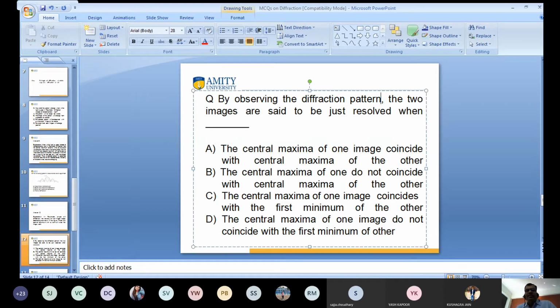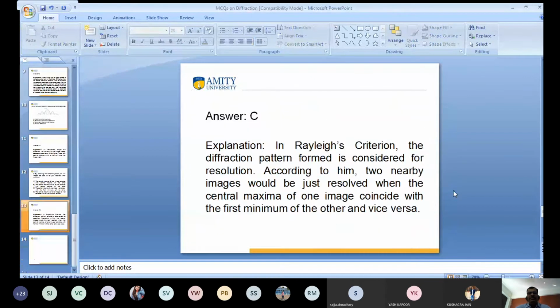Which is the answer? C. How many students have C? Vidhi, what is your answer? Sir, C. Very good. Mohit, C. All of you C. Yes, sir. Very good. You are a very good student. So C is the answer.